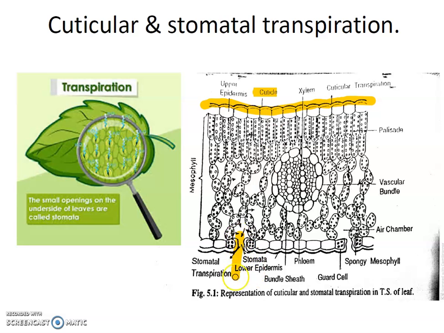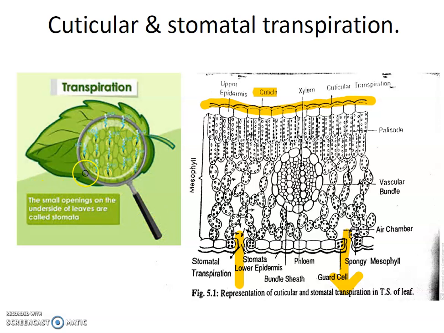Most of the water is transferred through these stomata. There are thousands of stomata present on the leaf surface. Stomata means microscopic openings.